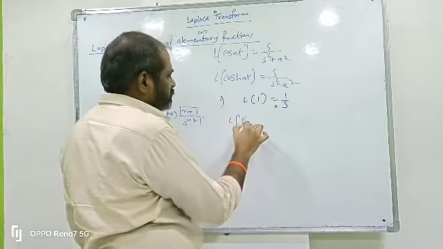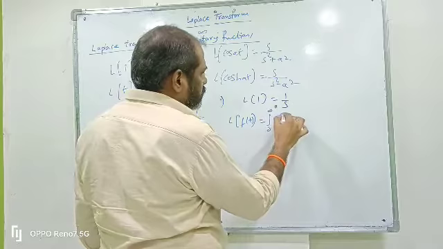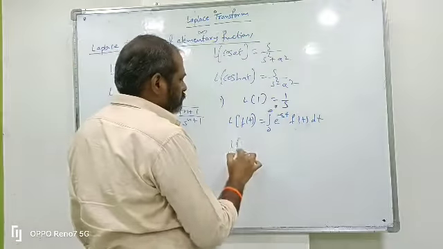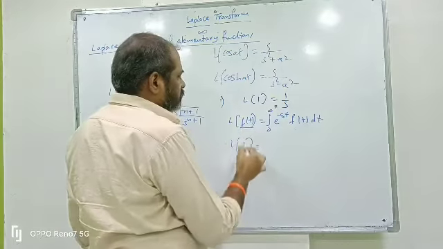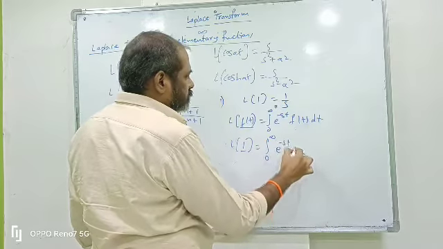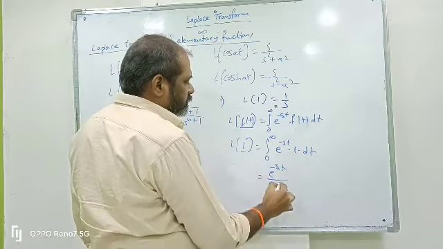So, what is the definition of Laplace transform? L of f of t equals integral 0 to infinity e power minus st f of t dt. So L of 1 means f of t equals 1. Substitute in that integral, 0 to infinity e power minus st into 1 into dt. So, what is the integral of e power minus st? e power minus st by minus s.